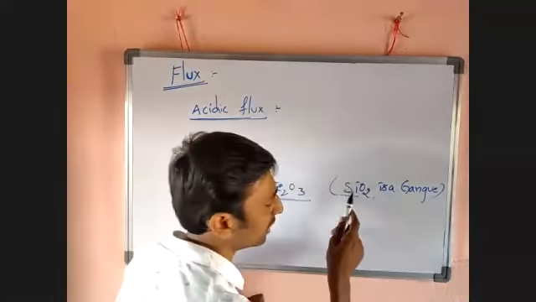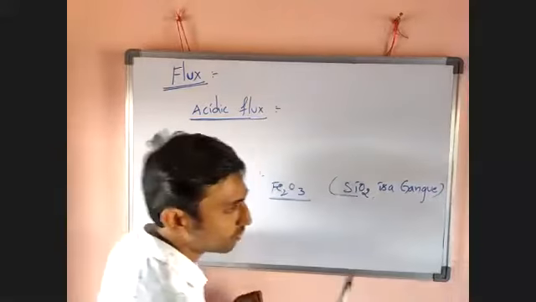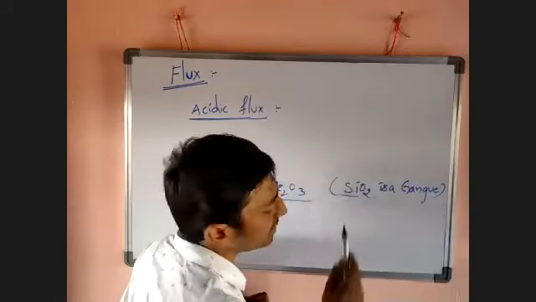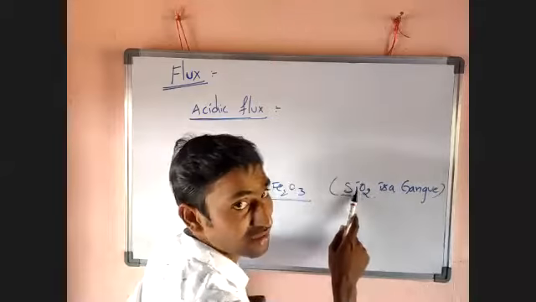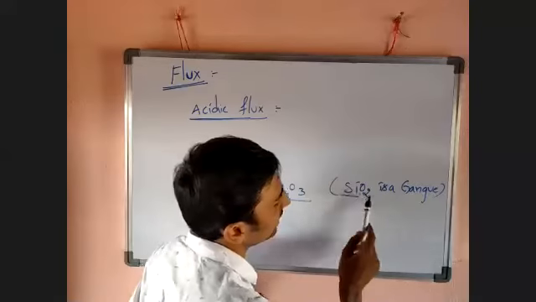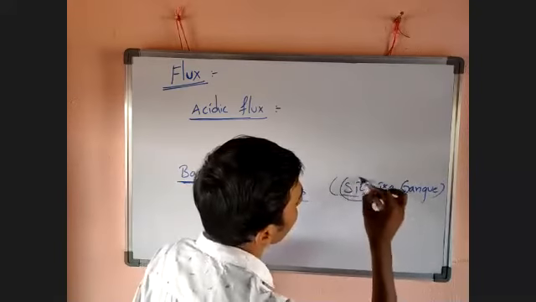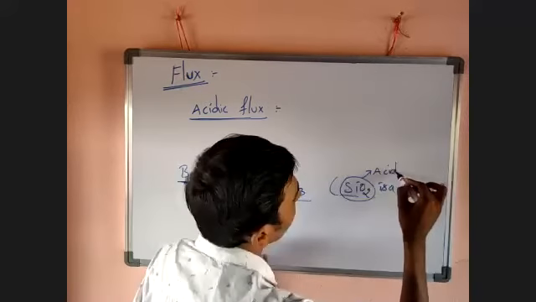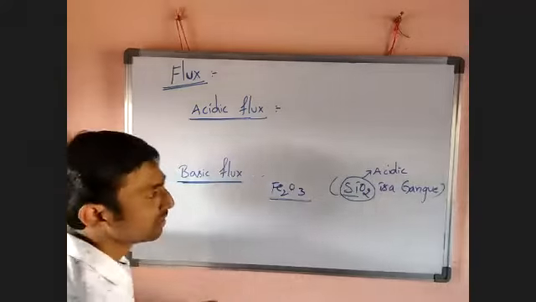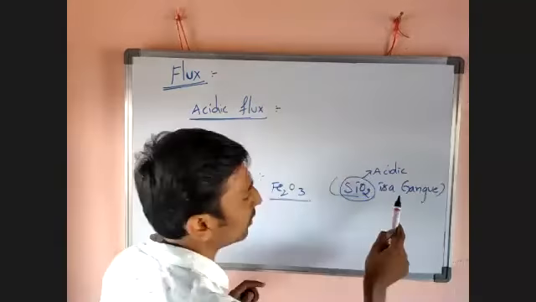Silicon is a non-metal. Silicon dioxide is the sand formula. Silicon dioxide has acidic nature. This silicon dioxide has what nature, guys? Acidic nature.